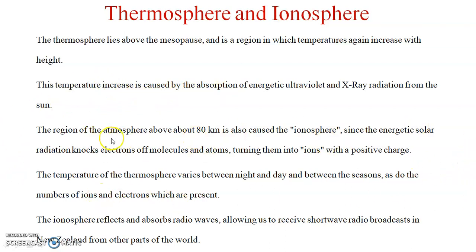Next one, the region of the atmosphere above about 80 kilometers is called the ionosphere, since the energetic solar radiation knocks electrons off molecules and atoms, turning them into ions with positive charges. The temperature of the thermosphere varies between night and day and between the seasons, and so does the number of ions and electrons which are present. The ionosphere reflects and absorbs radio waves, allowing us to receive shortwave radio broadcasts in New Zealand from other parts of the world.